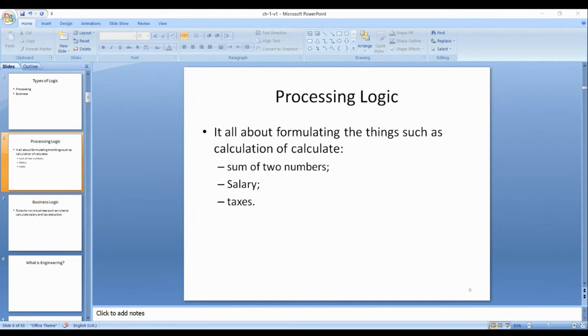The formulas, like we have basic mathematical operations: plus, minus, multiply, divide, addition, subtraction, multiplication, division, average, mod. So we have plus, minus, multiply, divide.